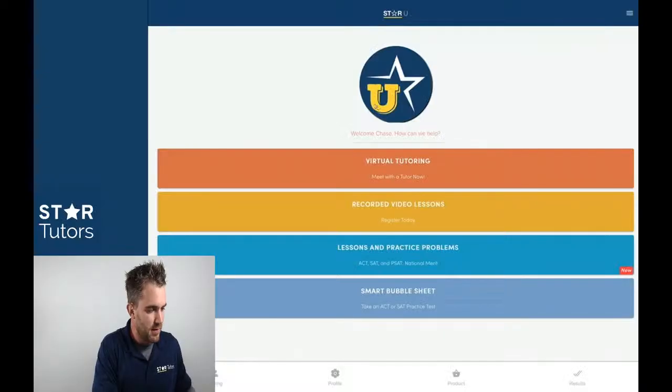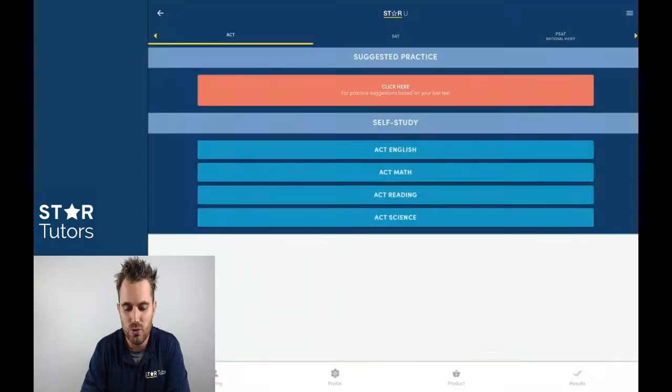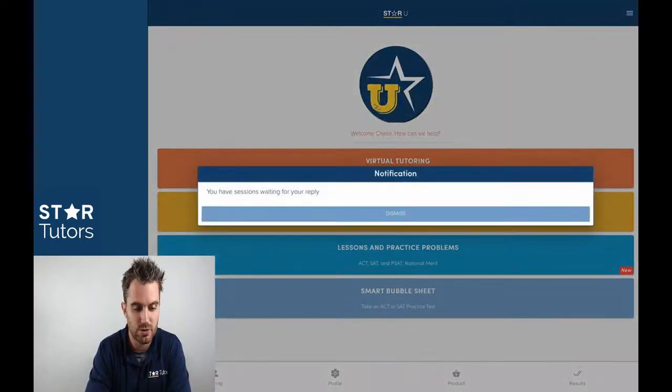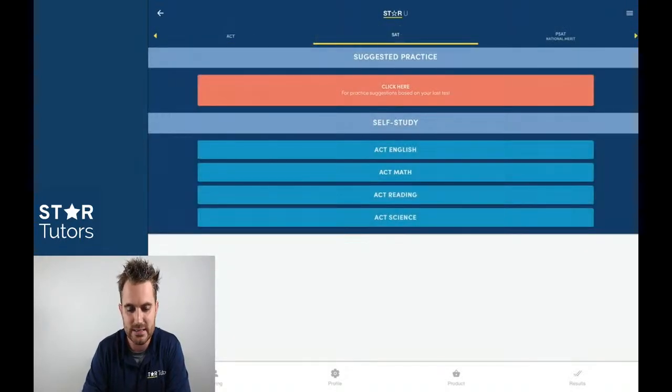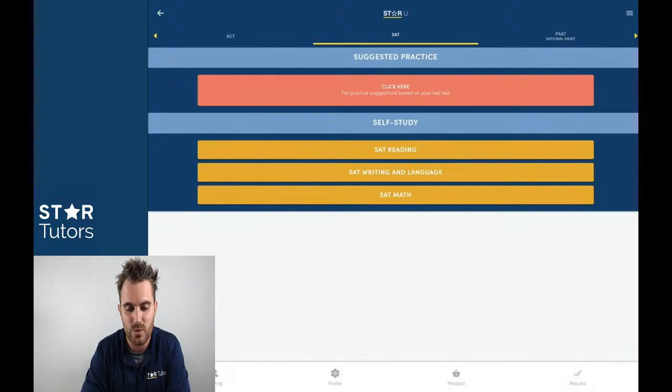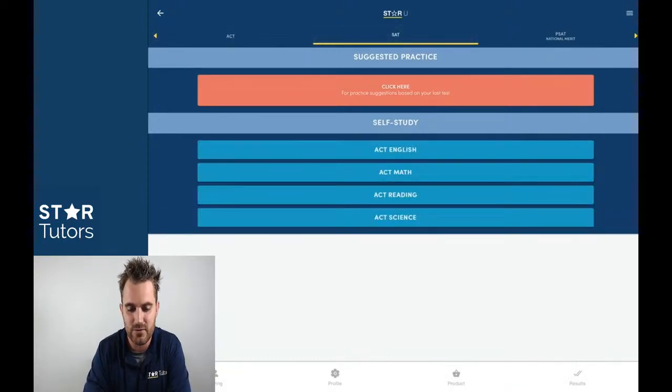But you'll see that under StarU, if you're looking to practice your punctuation lessons, all you have to do is click on the home screen, then Lessons and practice problems. Then SAT, right at the top, you slide over to SAT instead of where it starts at ACT.